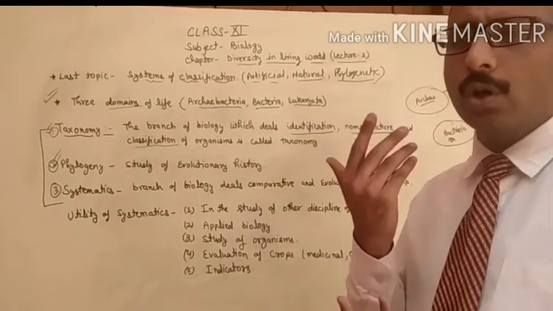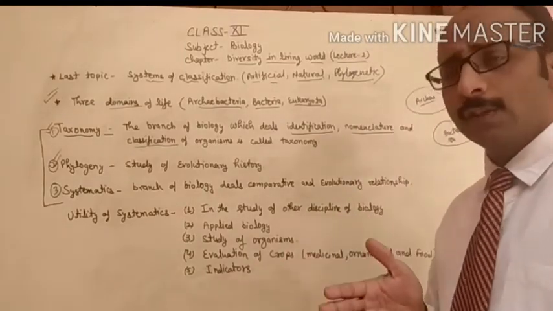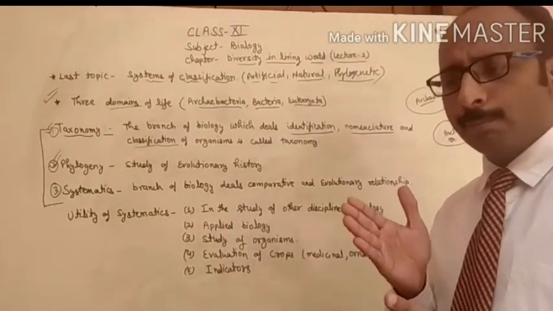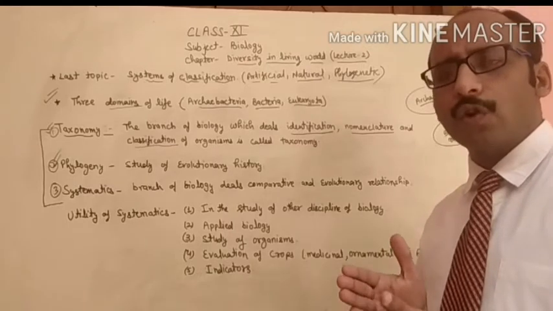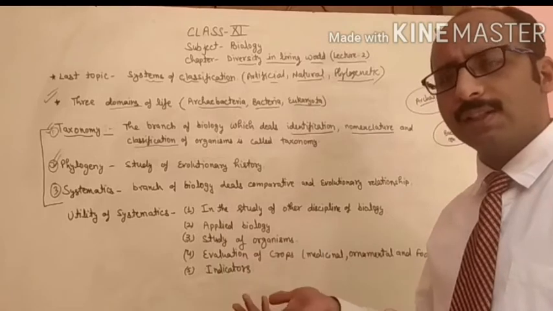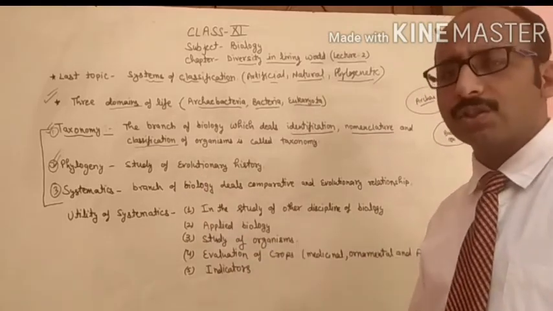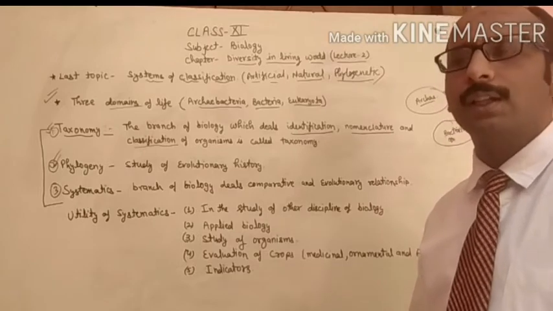So what we have to do? Obviously we have only one method, to match the characters of that fossil or species with the previously existing species. That is called the phylogenetic relationship, or you can say the evolutionary relationship.